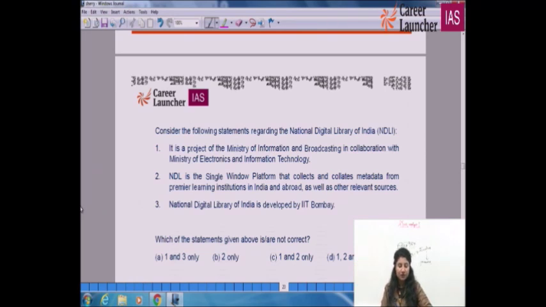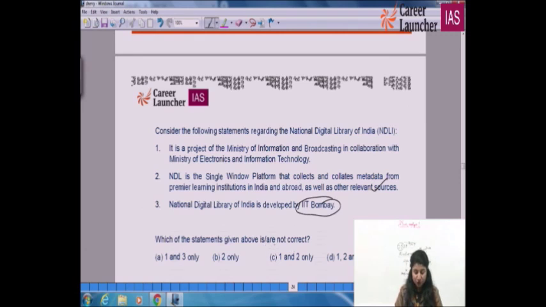It is a project of the Ministry of Education in collaboration with the Ministry of Electronics and Information Technology. NDL is a single window platform that collects, collates and metadata from premier learning institutions in India and abroad as well as other relevant sources. This statement is 100% correct. National Digital Library of India is developed by IIT Bombay.